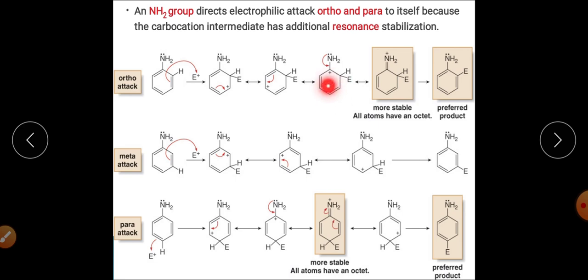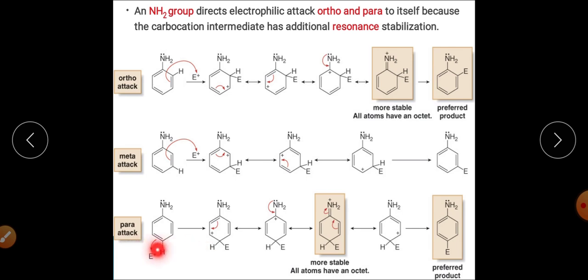This carbon has the positive charge, and to this carbon directly a group having a plus R effect is attached. So this particular carbocation will be stabilized in more structures. For example, you can see this has an additional structure that will be incorporated.